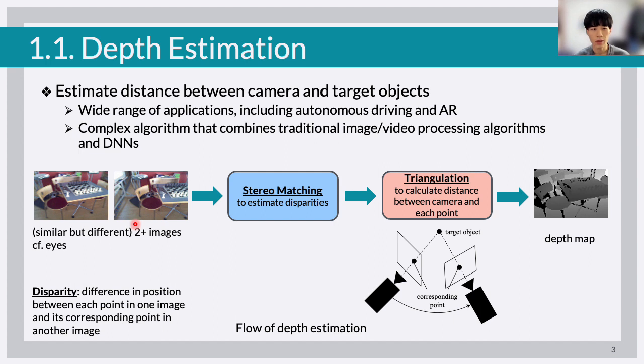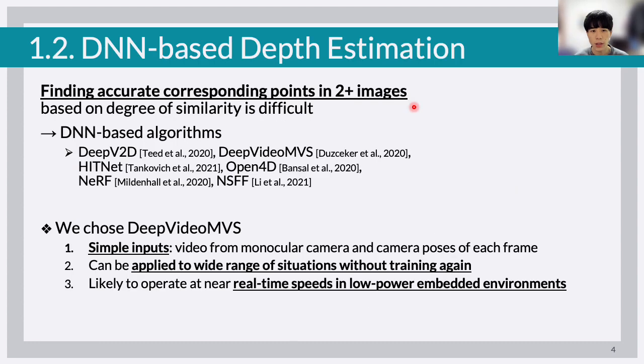Firstly, we use a stereo matching principle to find the corresponding points in the 2+ images that capture the same target object. Then we use a triangulation principle to geometrically calculate the distance between the camera and target objects in each pixel, using corresponding points and camera poses as input. However, finding accurate corresponding points in 2+ images based on degree of similarity is difficult, so there are a lot of DNN-based algorithms. Among them, we chose DeepVideoMVS, which has three following features.